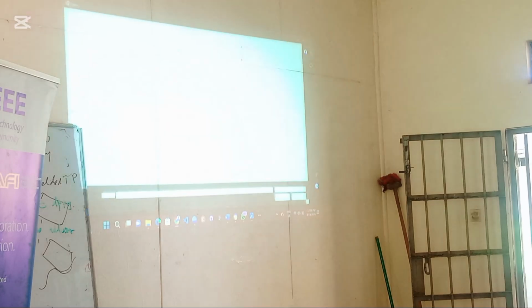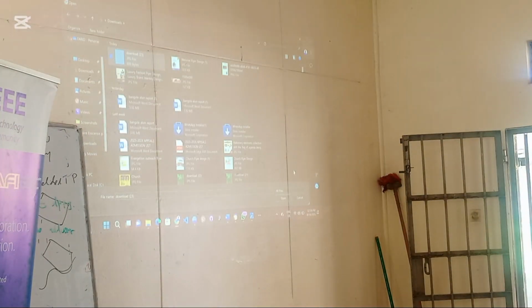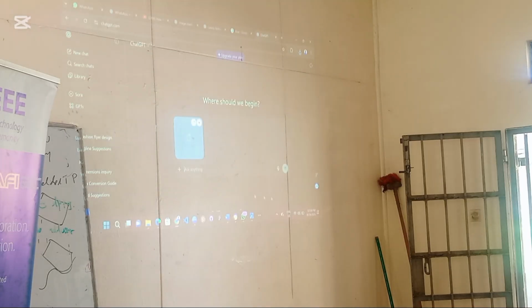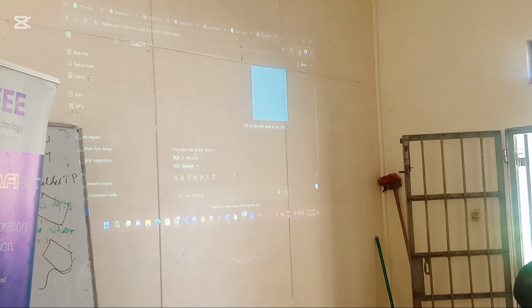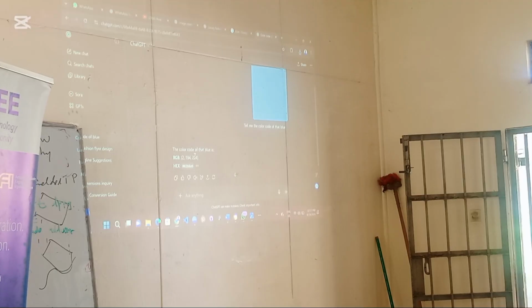So you go to ChatGPT, upload a photo or an image, upload the photo of the color you want. Just give it one statement: tell me the color code of that blue. 1, 2, 3, 4, 5, 6, 7. In 7 seconds, you already have the color code. That's the simplest way. AI can do anything.